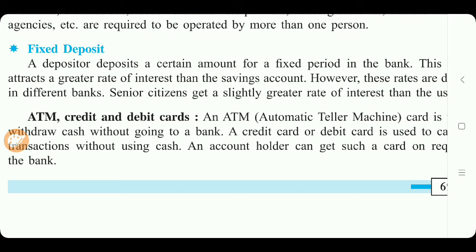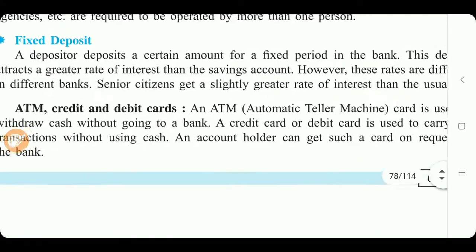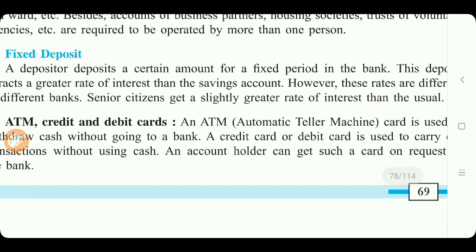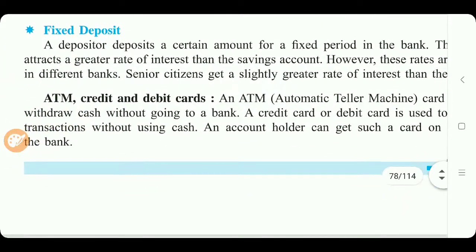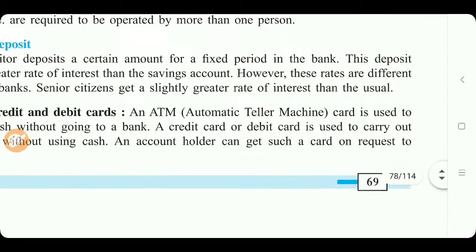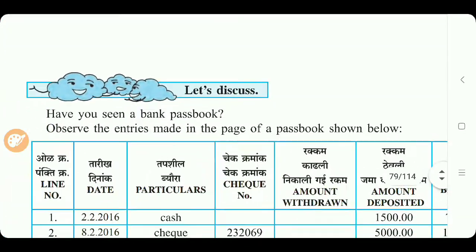But if we have an ATM card, we can withdraw cash without going to the bank at any time. A credit card or debit card is used to carry out transactions without using cash. An account holder can get such a card on request to the bank.